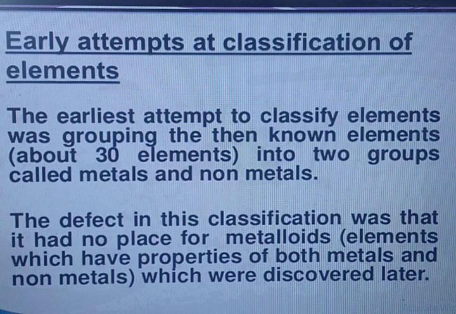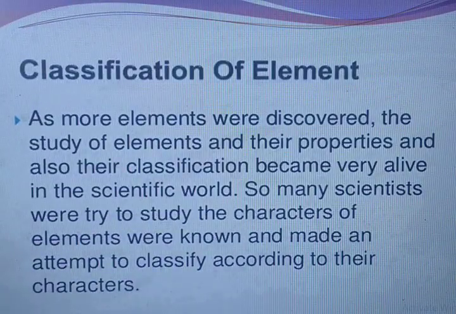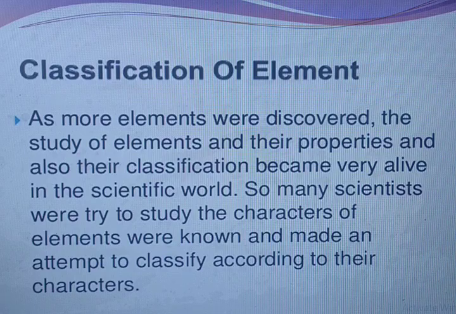The earliest attempt to classify elements was grouping the then known elements, about 30 elements, into the two groups called metals and non-metals. The defect in this classification was that it had no place for metalloids, elements which have properties of both metals and non-metals, which were discovered later. As more elements were discovered, the study of elements and their properties and also their classification became very alive in the scientific world. So many scientists were trying to study the characters of elements and made an attempt to classify them according to their characters.